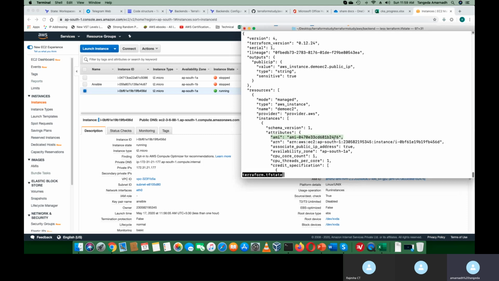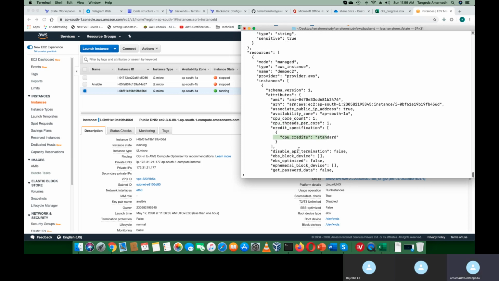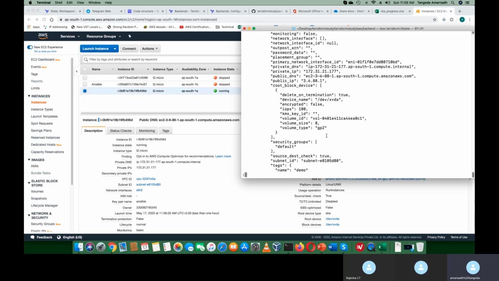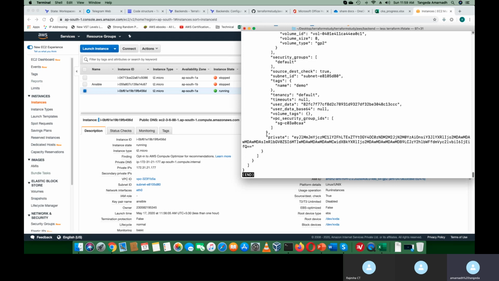What AMI was used, the CPU count, the CPU credentials, everything is stored here. Also where it is created, the ARN number, the security group which is default, and the volume, which is 8 GB with GP2. And my private key as well. This is where I feel it's insecure to store in Git.